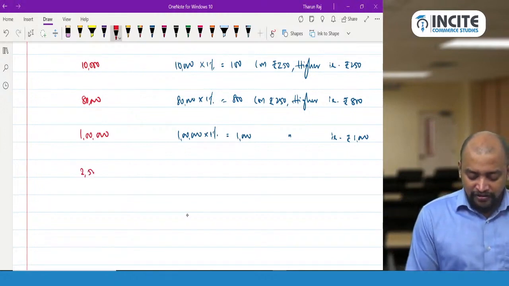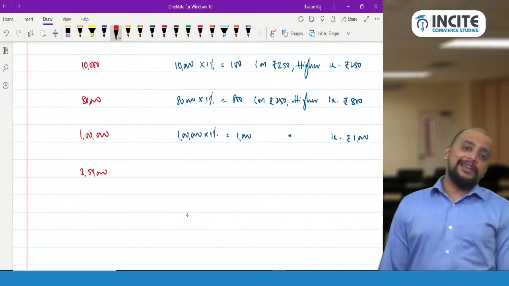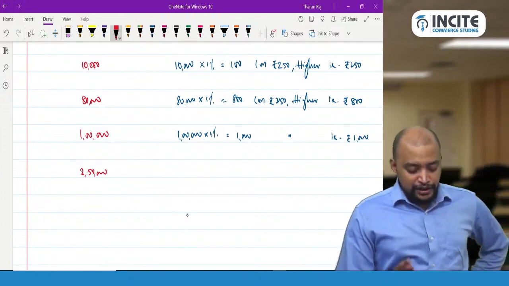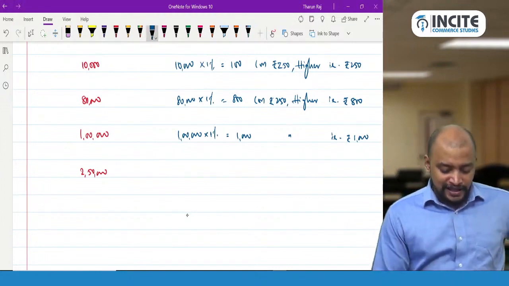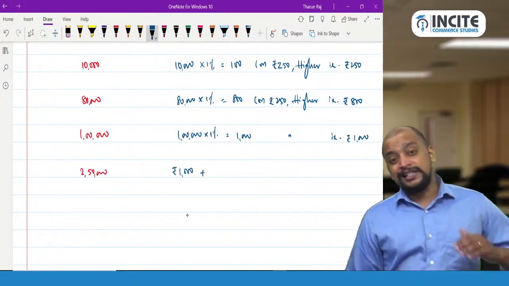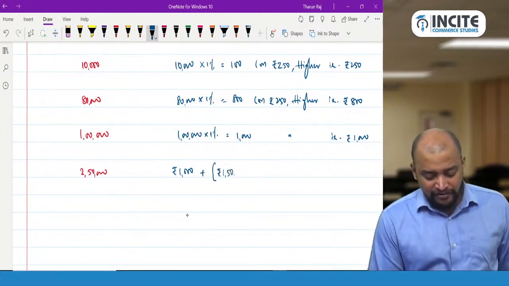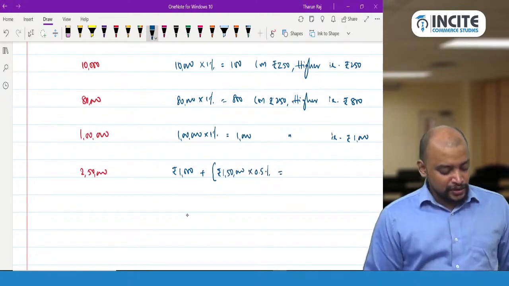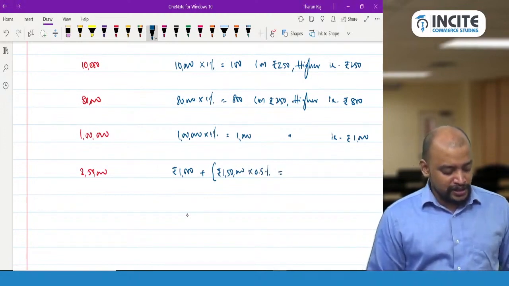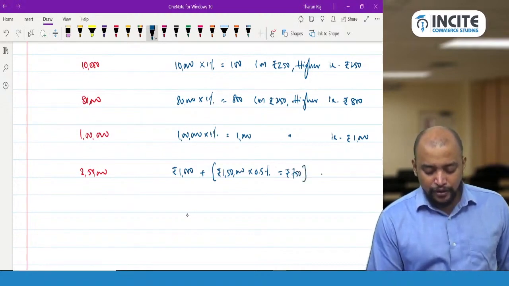Say 2,50,000, when you are going into the second slab, already you are crossing the first slab, so there will be 1000 fixed, plus the amount exceeding 1 lakh, that is 1,50,000. For that amount, 0.5% will be taken. So 1,50,000 into 0.5%, that is 750. So therefore 1,750 will become the value.